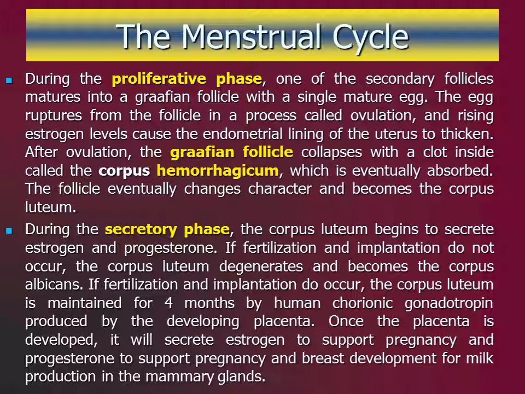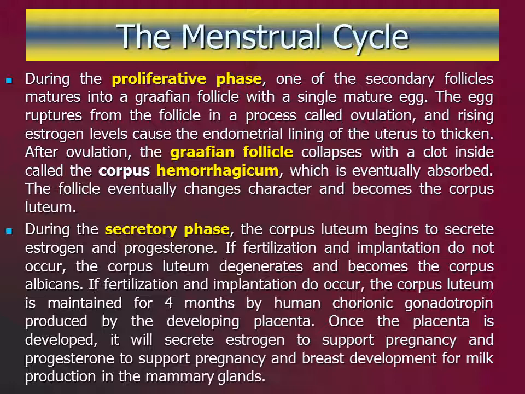The corpus luteum now begins to secrete increasing quantities of both estrogen and progesterone. The progesterone prepares the endometrium to receive the fertilized ovum by causing it to increase in size and to secrete nutrients into the uterine cavity.